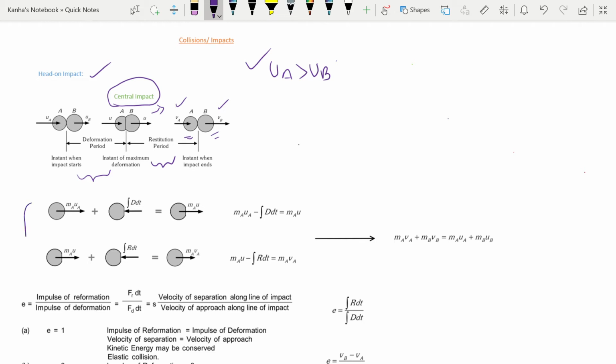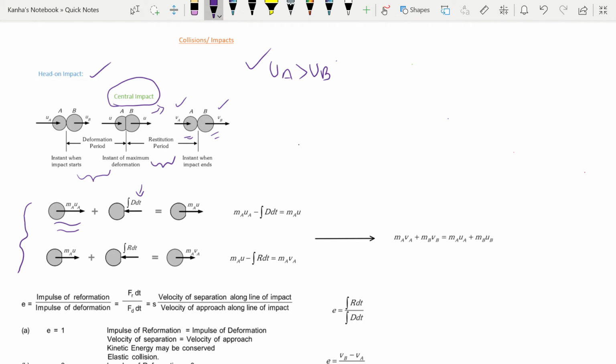Now, using the impulse momentum theorem, you have your initial ball that is moving to the right, and then there is a deformation impulse acting on it by block B, because as they collide there is a force applied by block B on block A, which leads to an impulse from B to A. That impulse is denoted by the integral of D dt.